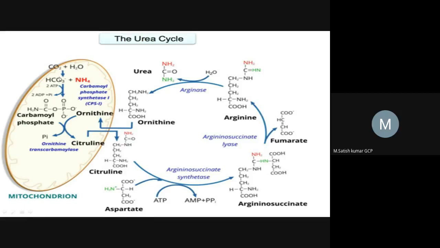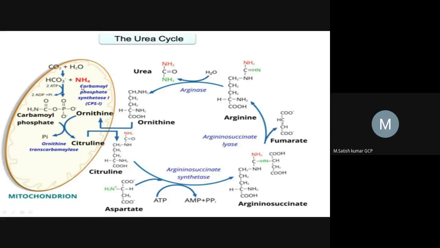The first reaction is called the condensation reaction. In this way, ammonium is utilized. The body is trying to eliminate this ammonium, which is formed by transamination and deamination reactions, and it is finally converting it into urea by the urea cycle. Ammonium is a very important compound in plants, but in humans ammonium itself is a very toxic substance.